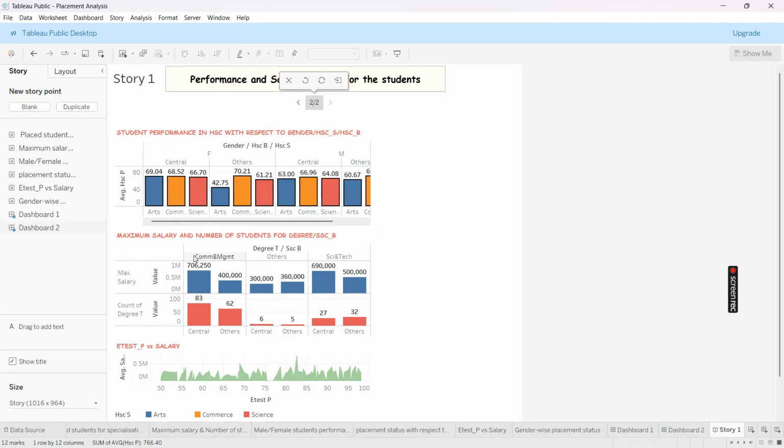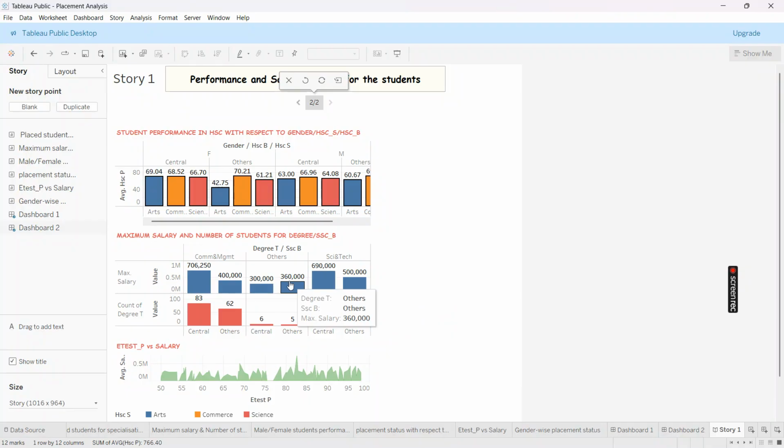Among other board students, those in science and tech are getting higher salary compared to other board students of commerce and management and other board students of other degree.